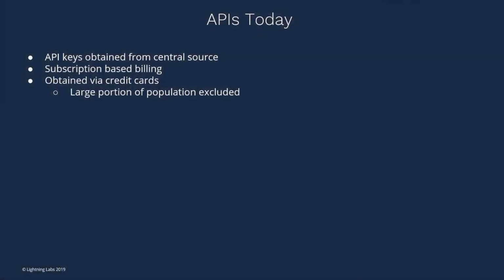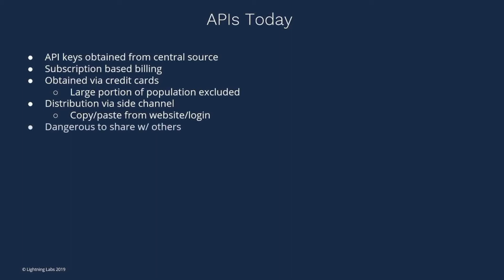And this is not very good because you block a lot of portions of the population from using these API keys, right? Not everyone has credit cards, therefore they may not be able to access all these cool resources on the internet. We want to make this used in a much more widespread manner. Typically, it's all distributed via a side channel. So rather than obtaining the API key directly through the protocol, you always have some additional thing you talk on the side. We typically obtain it via a website or login. Another thing is that it's dangerous to share with others, because if you have the API key, you lose all capabilities, and someone can drain your resources, maybe mine cryptocurrency on your cloud account or something like that.